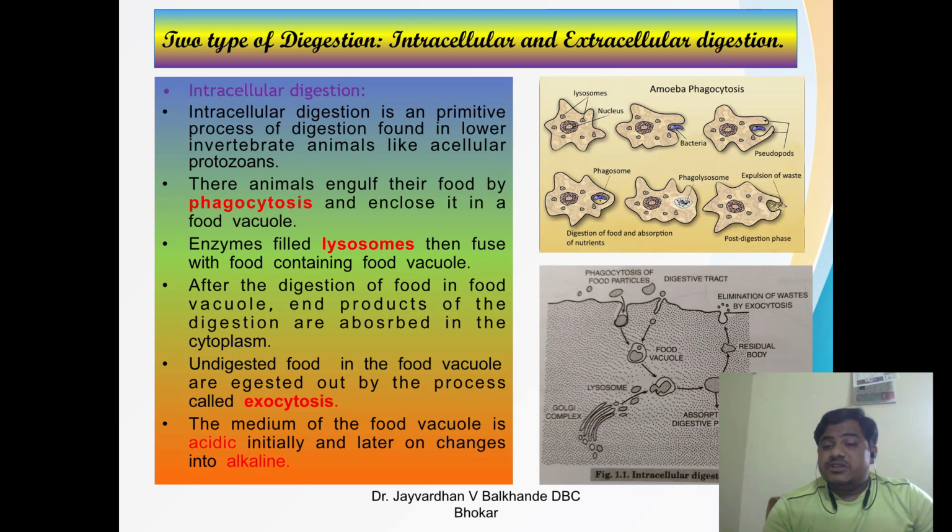The medium of the food vacuole is acidic initially and later on changes into alkaline in nature. Now, this is nothing but the intracellular digestion in animals.